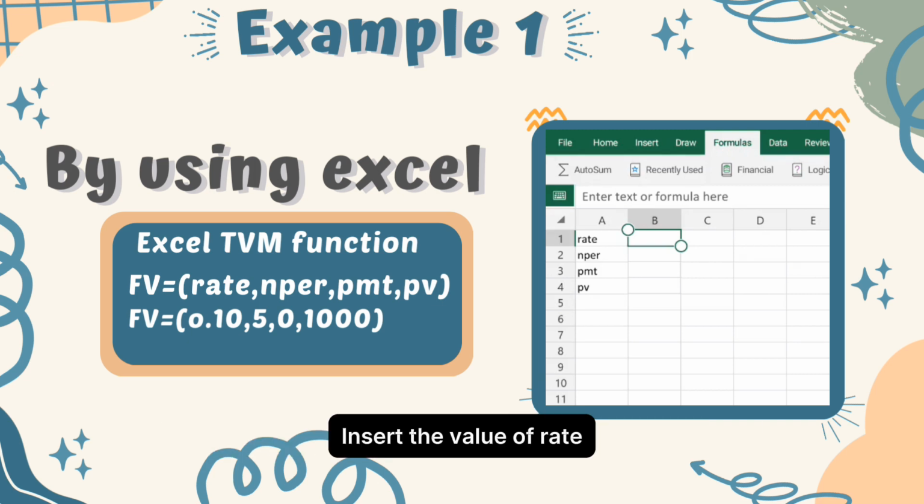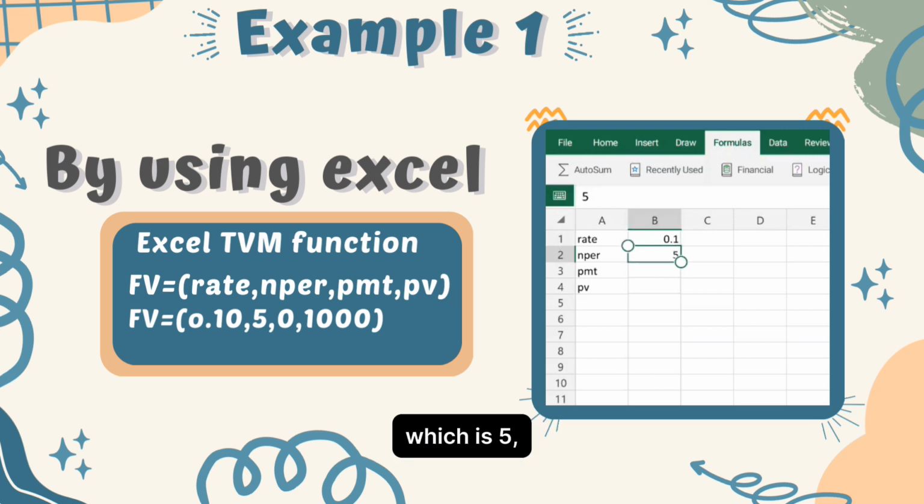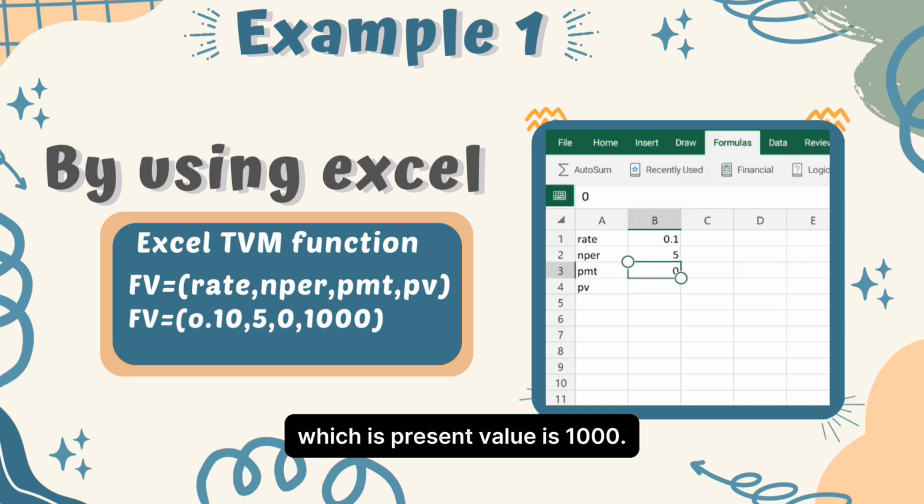The second way to find future value is by using Excel. Insert the value of rate, which is 0.1, the value for NPER, which is 5, the value for PMT, which is 0, and the value for PV, which is present value, is 1000.